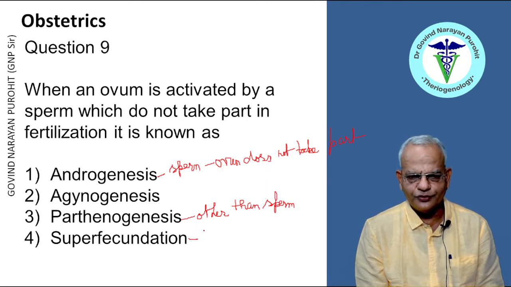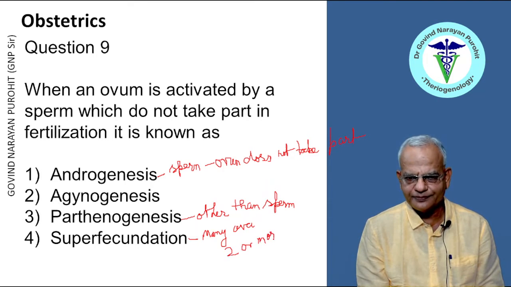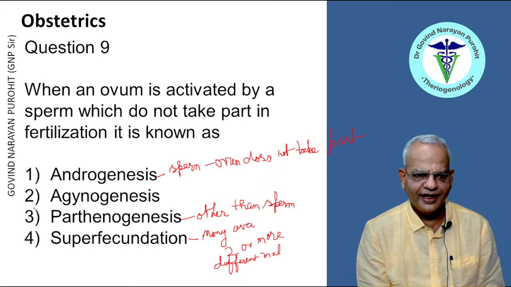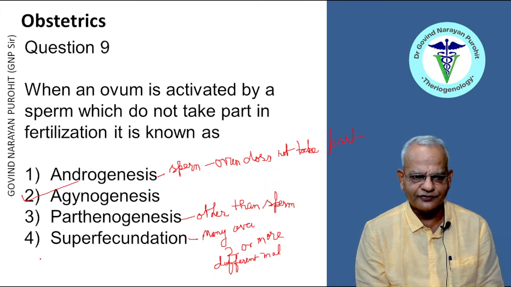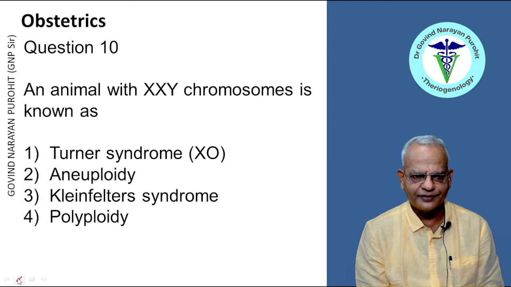Superfecundation is a term used to explain a female which comes into estrus, releases many ova, and these ova are fertilized by mating with two or more different males. So that is superfecundation. So the right answer is gynogenesis. When an ovum is activated by sperm which do not take part in fertilization, that is known as gynogenesis, right? So that is the right answer.